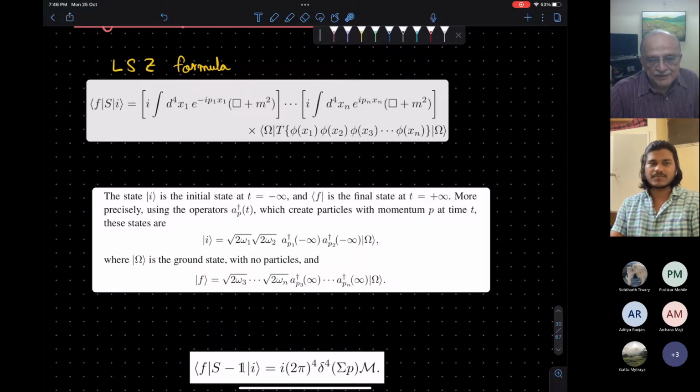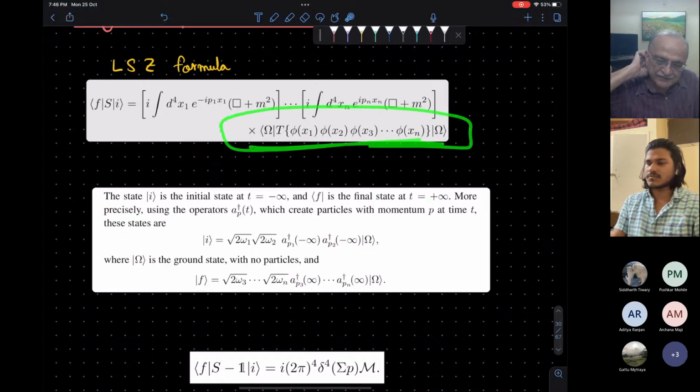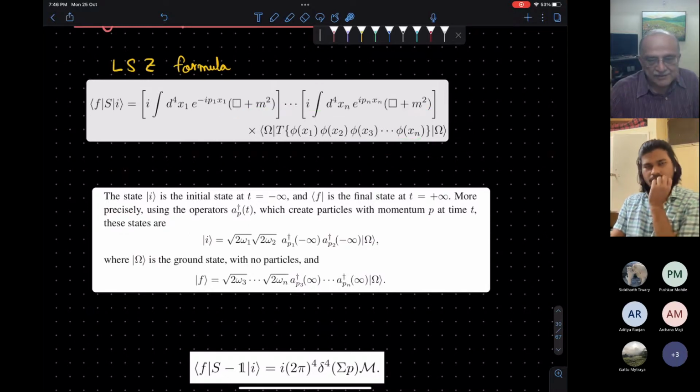The thing in the middle, the time-ordered product of the fields, is the full field theory expression, which by itself has no physical interpretation. But you have to hit it with these square bracket operators, which effectively remove the external legs on the diagram. So you will be left with only the S matrix, the transition matrix from initially free particles in state I to final state particles in F. So this is a standard field theory construction.